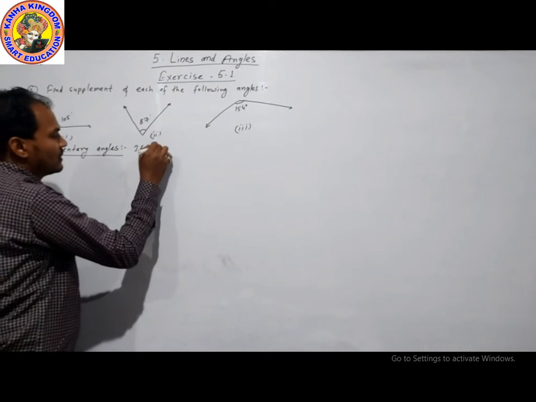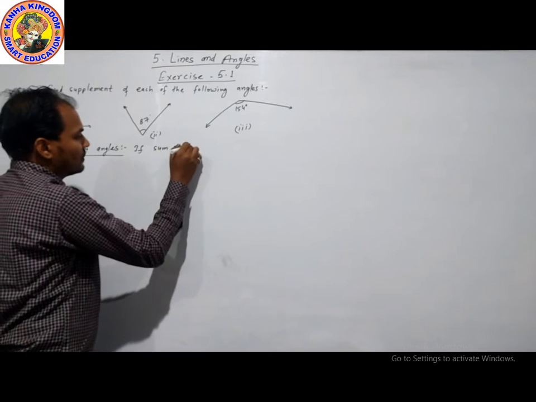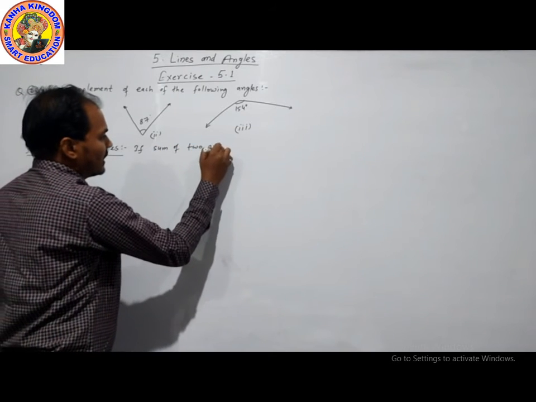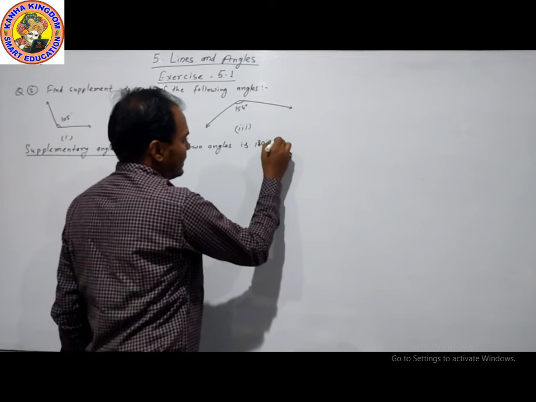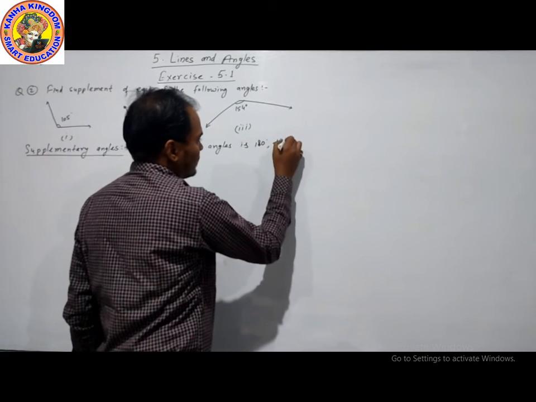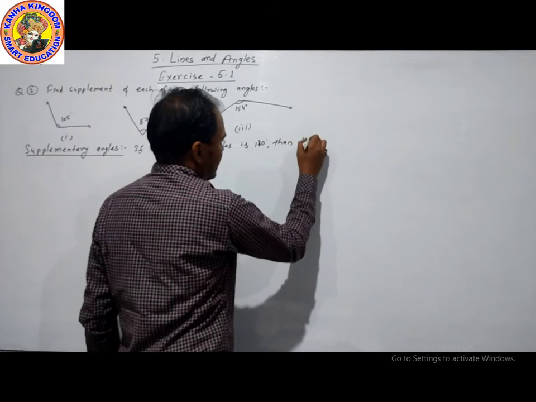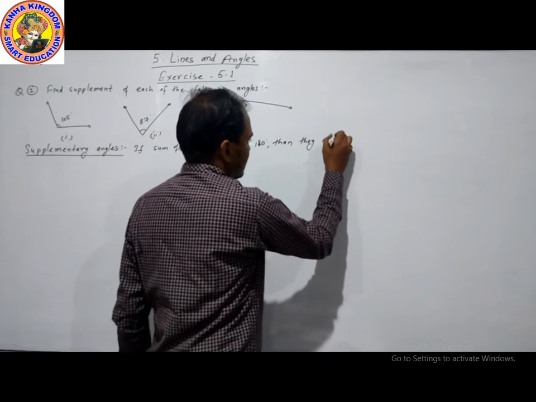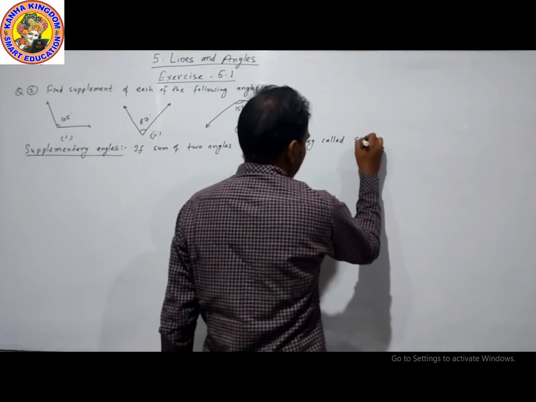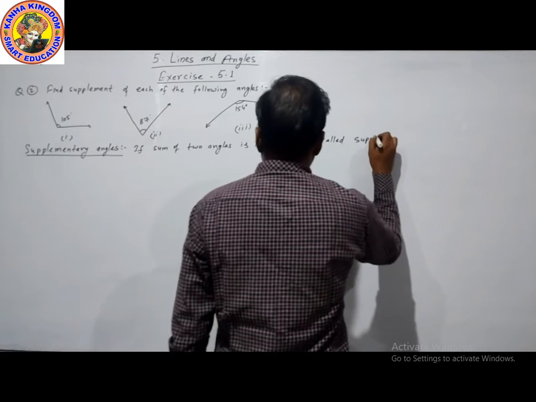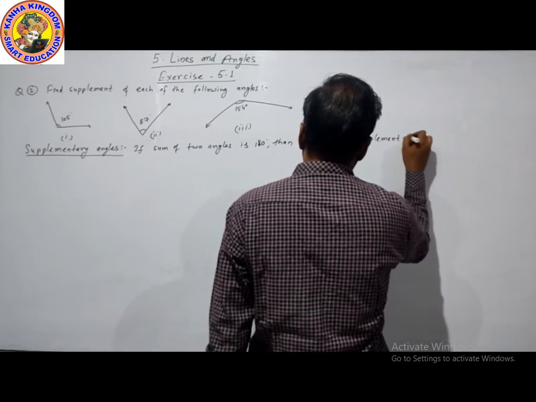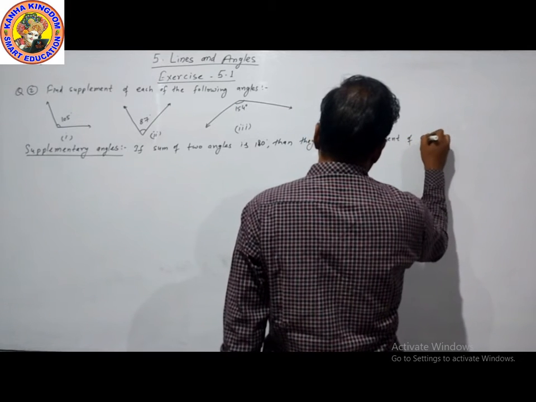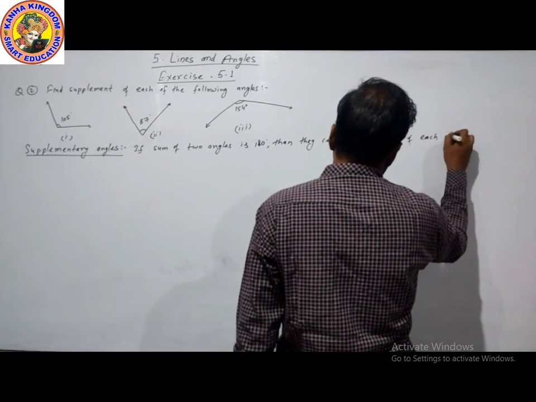If the sum of two angles is 180 degrees, then they are called supplements of each other.